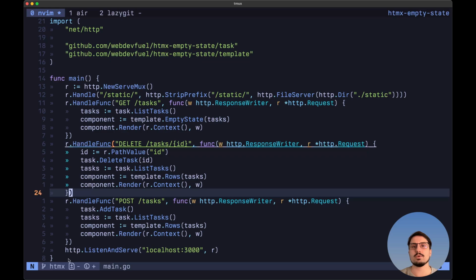Now let's see how we would do the exact same thing. So we want to again have a list of tasks and then an empty state, but in this case we want to rely on HTMX instead of CSS.